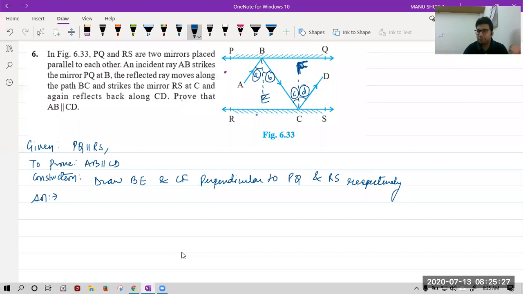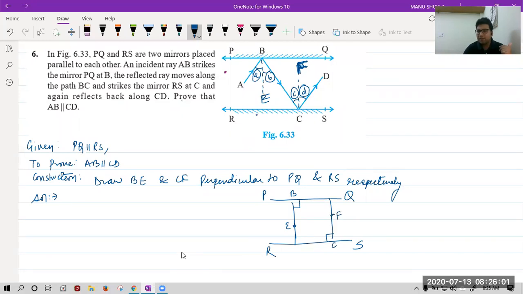Yes, because alternate interior angles are equal. Okay, alternate interior angles. Let's see. This is the situation. Please see. We have PQ parallel to RS, already given. And second, we have drawn a normal BE like this. Suppose I extend it like this. This is a perpendicular. Similarly, I have drawn a perpendicular CF like this.